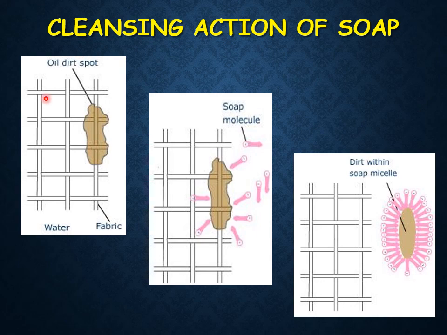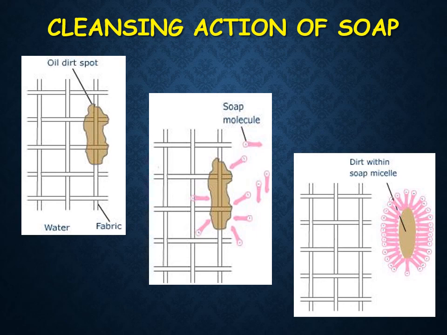I think the pictures given here will help you more to understand the cleansing action of soap. Let's see the pictures. In the first picture, you can see an oil dirt spot in the fabric. Fabric means cloth. Now the second picture, after adding soap solution, some of the soap molecules will attract to the oil dirt spot. Can you tell which part of the soap molecule will attract to the oil dirt spot?